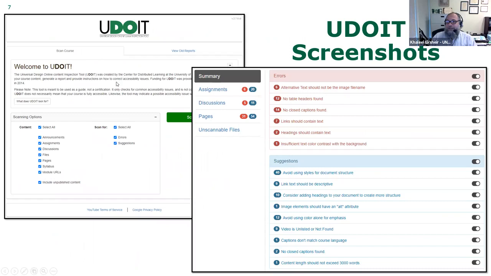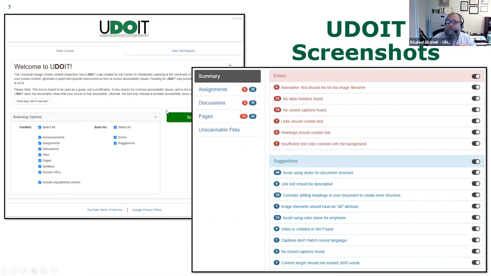You can see here, this is how it looks as a tool. You select the options that you want to examine. Normally, I recommend that you keep them as they are. Otherwise, you will miss some of these checks. I mean, it will check the assignments, the discussions. If you uncheck one of them, it will not be checked. Then you'll get these results, and when you click on a result, you will see more details on how to fix it, why it is wrong, who it will impact. Sometimes it will give you the matching standard, and so forth.